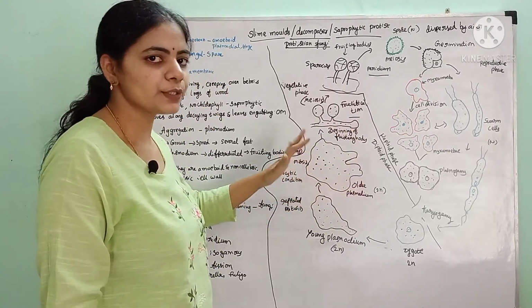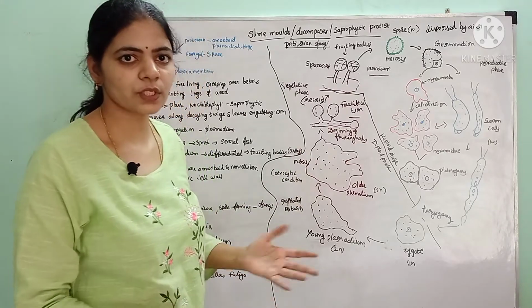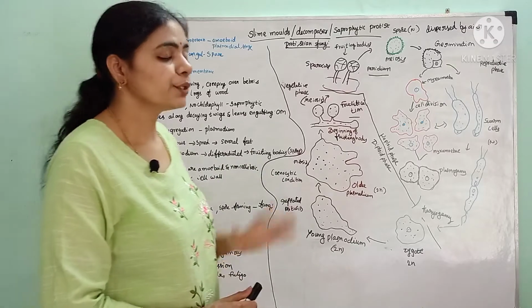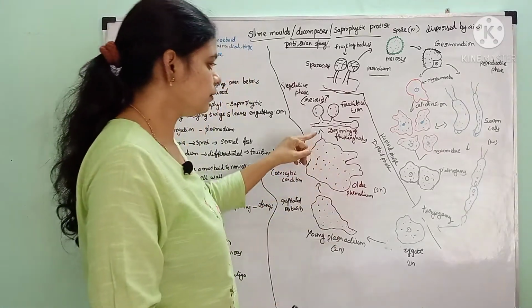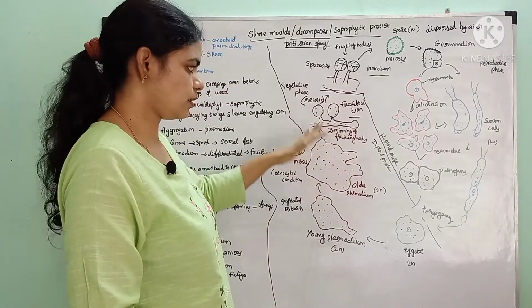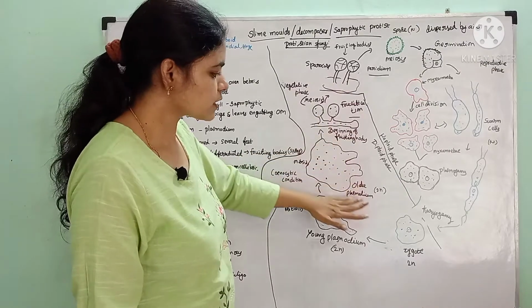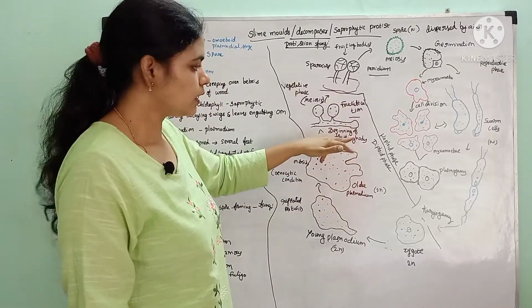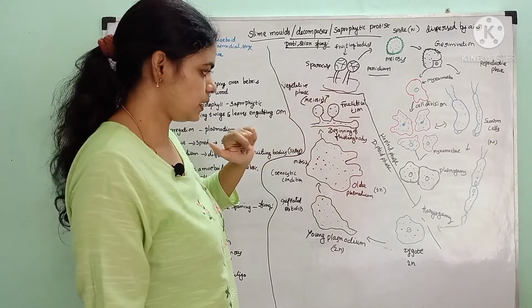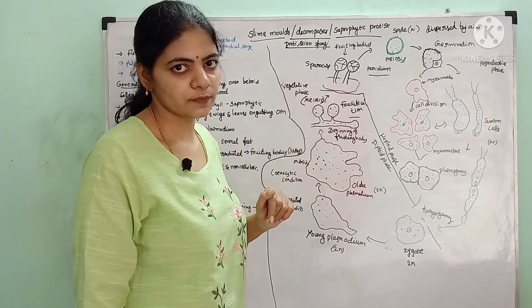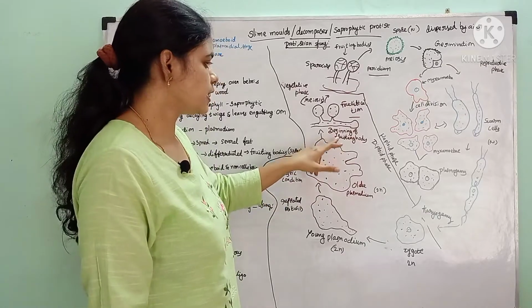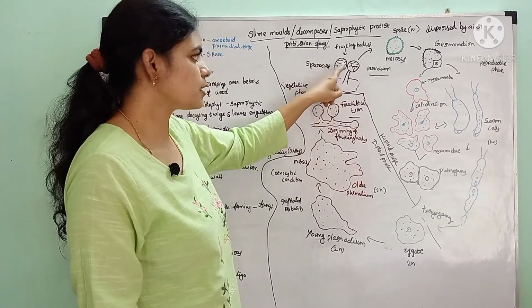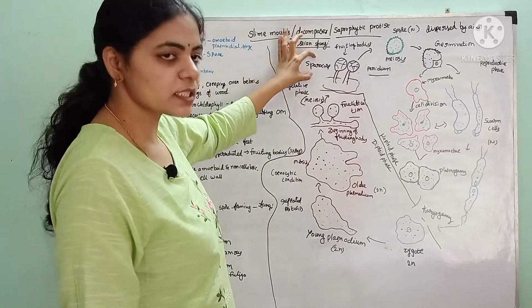After that, a nutrient depletion condition occurs, which is unfavorable for this plasmodium. To tolerate that, it will change its shape. That is, the plasmodium stage will be converted into fructification. In this fructification, some fruiting bodies will be developed. These fruiting bodies contain a stalk and a sporangium, which is called sporocarp.